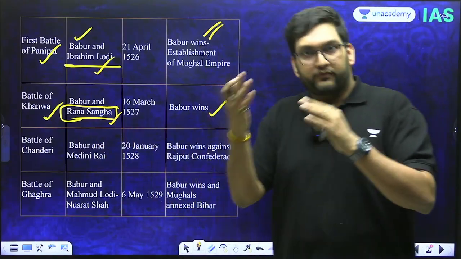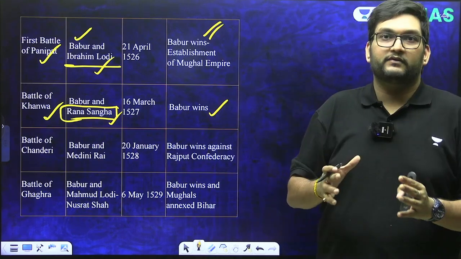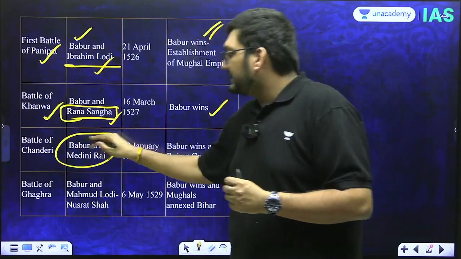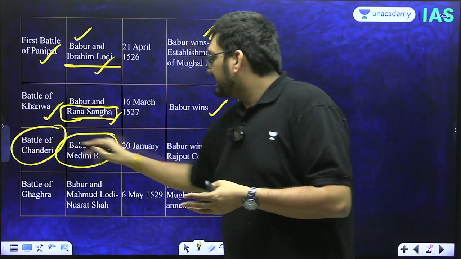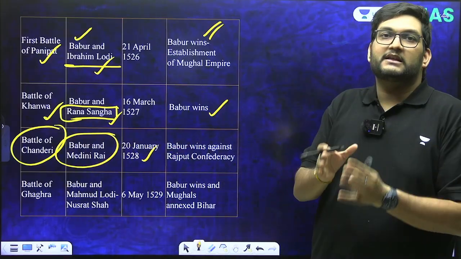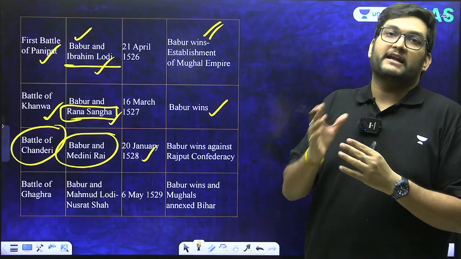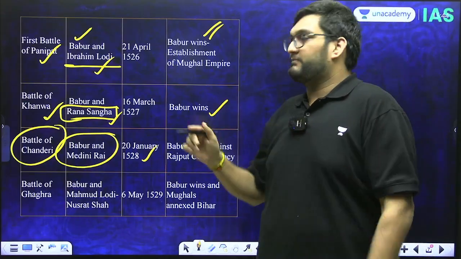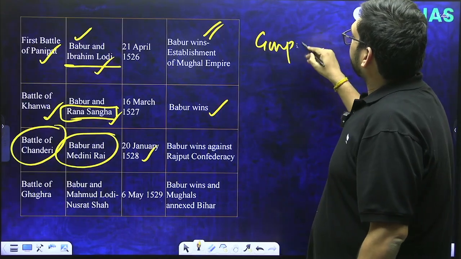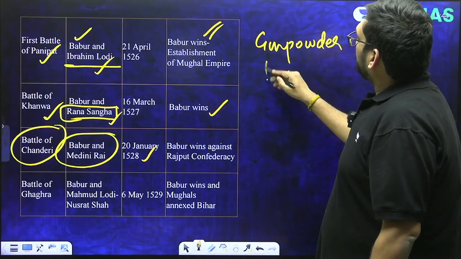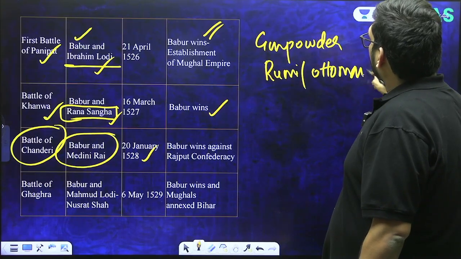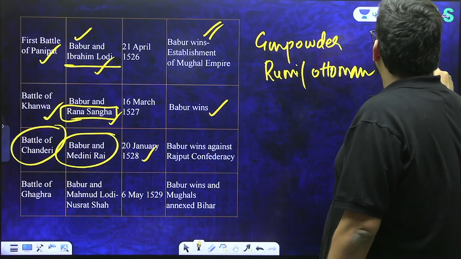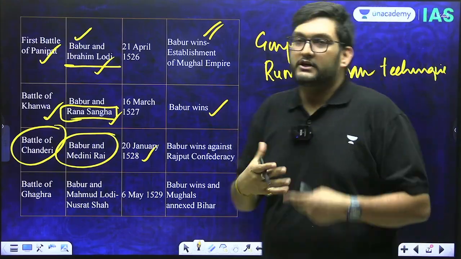Then Babar will move further towards the heartland of the Rajput sector. And here Medni Rai, who was heading the Rajput Confederacy, is going to face him at the Battle of Chanderi. At Chanderi, again Babar will win because of the techniques and the very effective use of gunpowder. Gunpowder and the Rumi or Tulughma technique, what are called Ottoman techniques, were the two most important advantages which Babar had, which allowed him to do what he was doing.